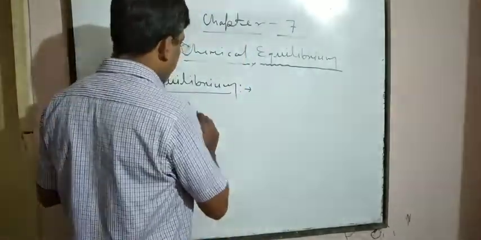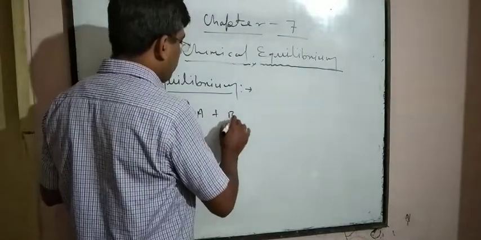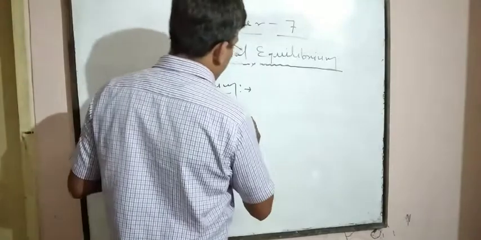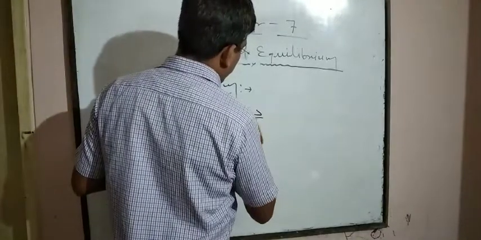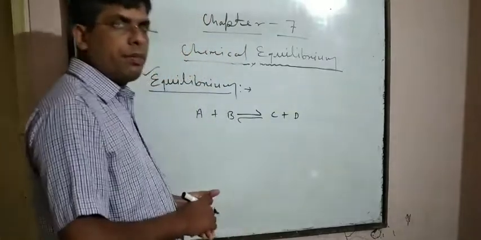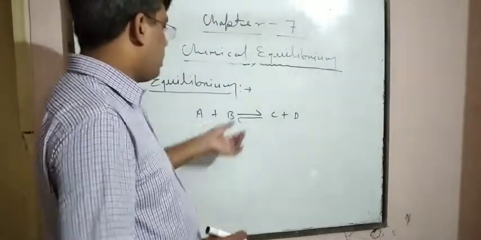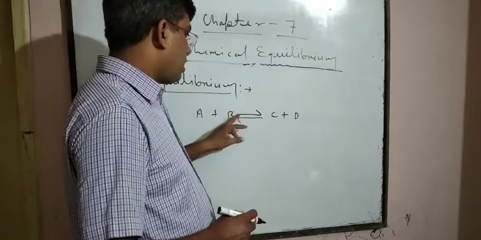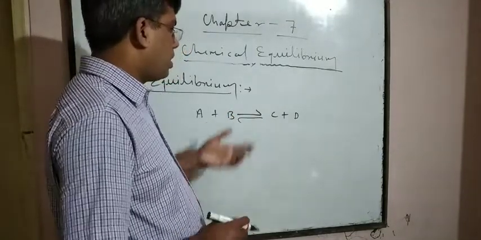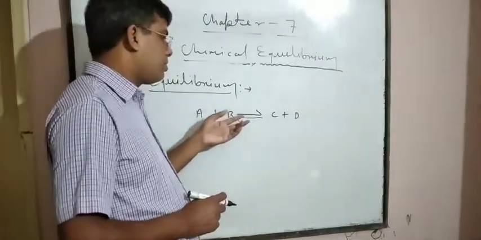For example, if you have taken A plus B, two reactants, then it forms C plus D, the products. This double arrow is the sign of reversible reactions.